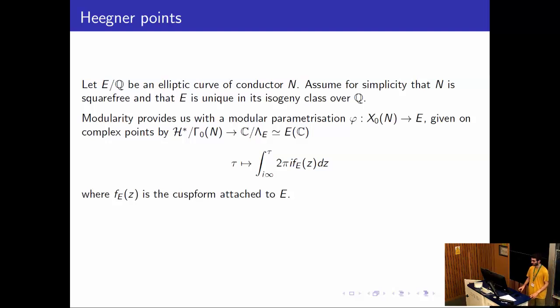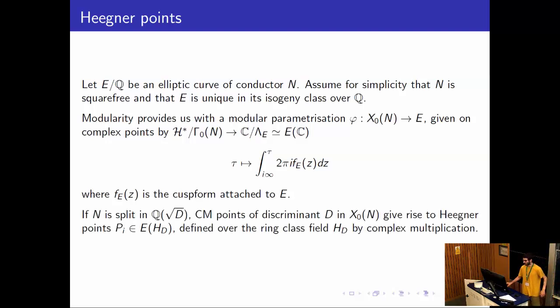But now, as Mike said yesterday, on the modular curve, we have a large supply of algebraic points which are these CM points, and we can map them into E to get algebraic points over E. So more precisely, if D is a negative discriminant where N splits in the quadratic field, then under this condition, there are CM points of discriminant D in X_0(N). And we can map those into E. And these points are all defined over the ring class field by the theory of complex multiplication.